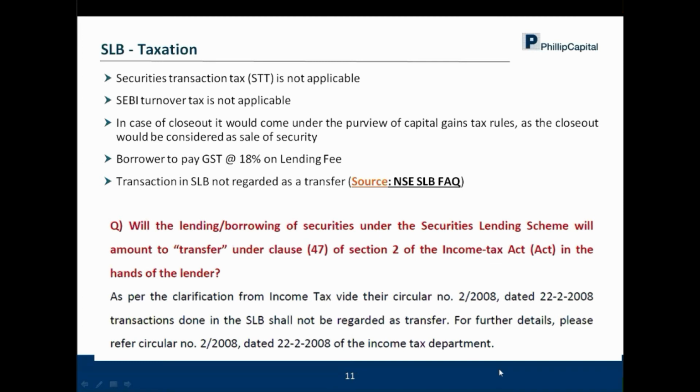Then the borrower has to pay a GST of 18% on the lending fee. So let's say, for example, a trade has happened at 10 rupees. You as lender have earned 10 rupees by lending one particular share. The borrower has paid those 10 rupees and also paid a GST of 18% on that.